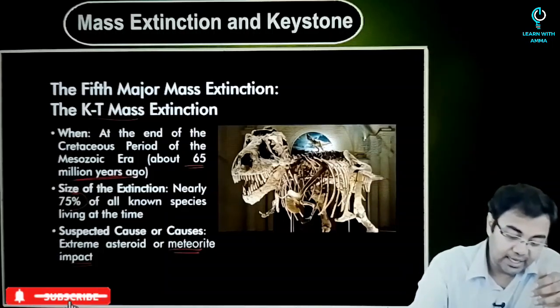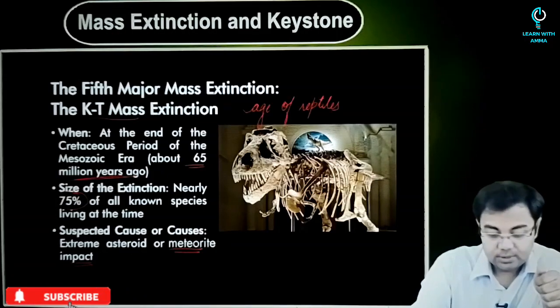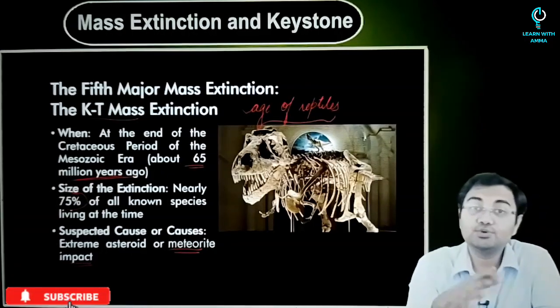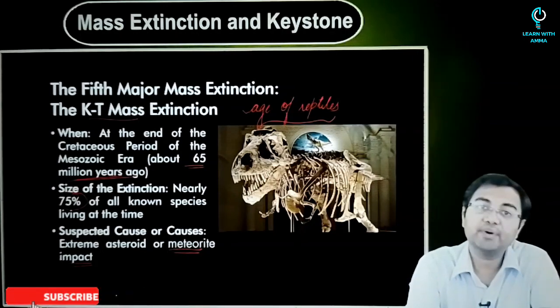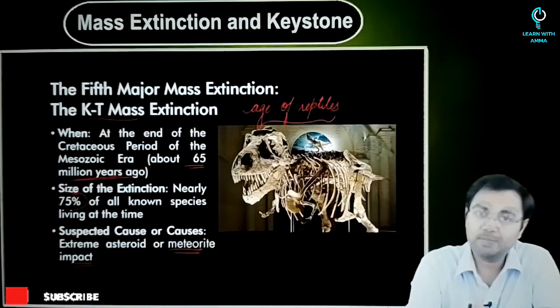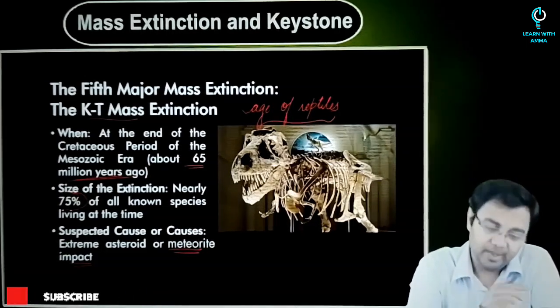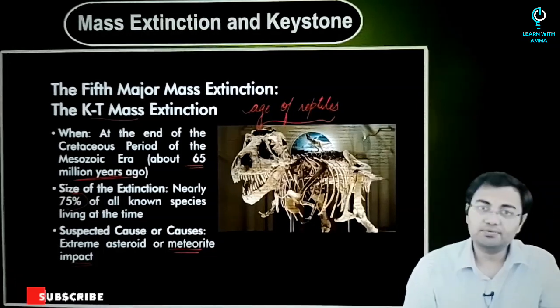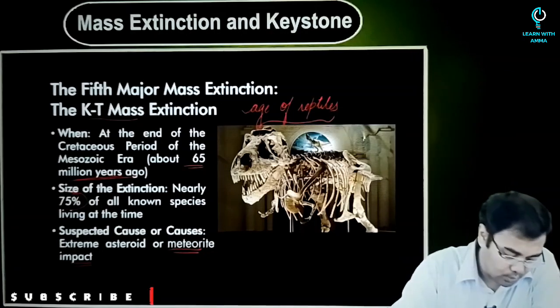Basically, we say that the age of reptiles was over, because reptiles used to dominate the earth at this point of time. But because of the meteorite impact, the fifth mass extinction happened, and the majority of the reptiles that used to rule the earth at that point of time were also wiped out. So this is about the 5 mass extinctions. Maybe not very important for the examination, but you should just know about it.